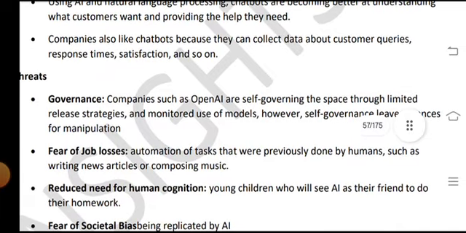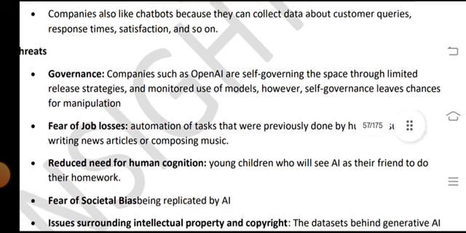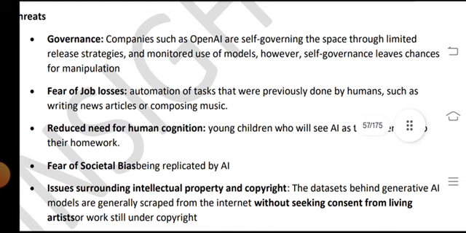Governance. Companies such as OpenAI are self-governing the space, setting limitations and monitoring use of the models. However, self-governance leaves room for manipulation. Fears of job losses and automation of tasks that were previously run by humans, such as writing news articles or composing music, reduced need for humans.